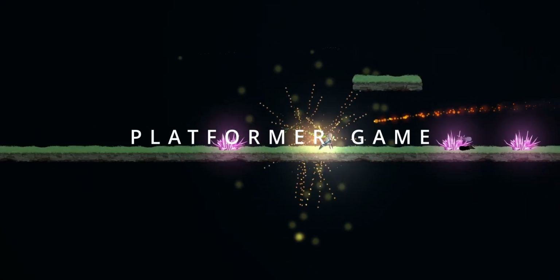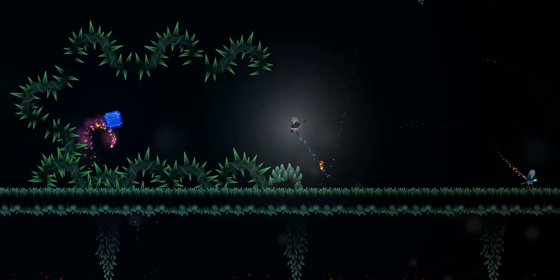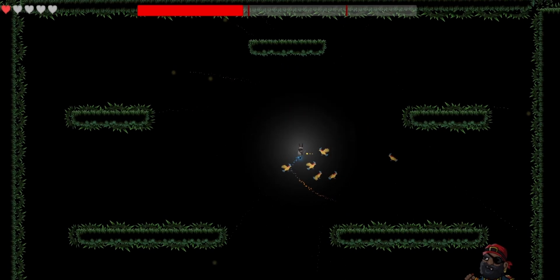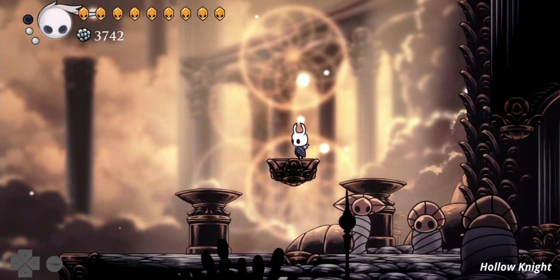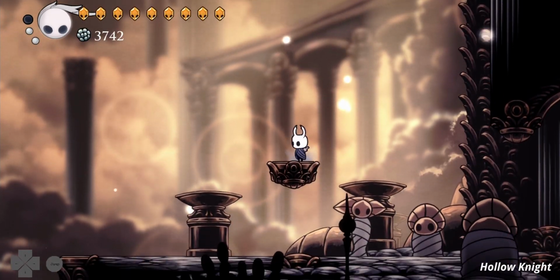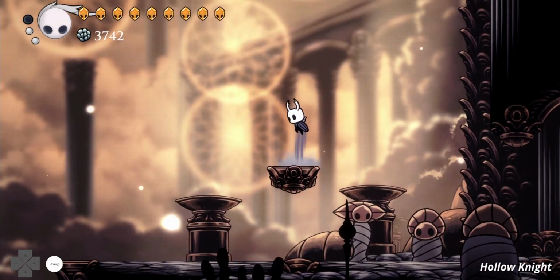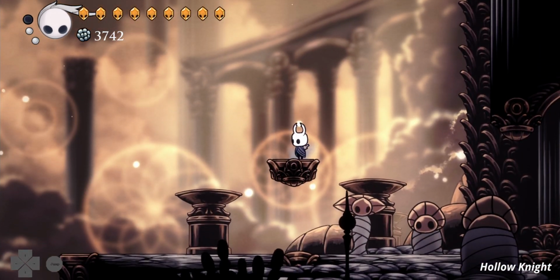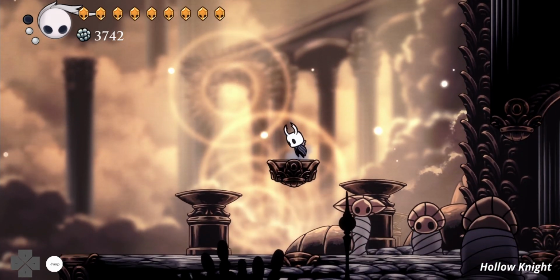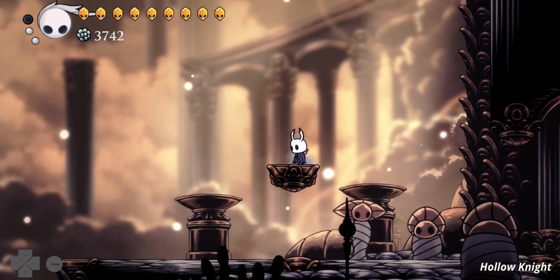We will create a platformer game, so the first task is to create a player controller. I took some inspiration from one of my favorite games, Hollow Knight. Let's see the jumping. As you can see, your jump height is based on how long you press the jump button. If you just slightly press it, your jump will be really small. We can also see that when you release the button, you immediately stop ascending and start to fall down.